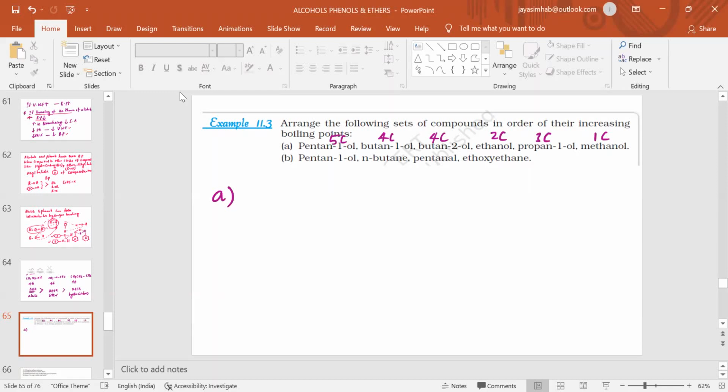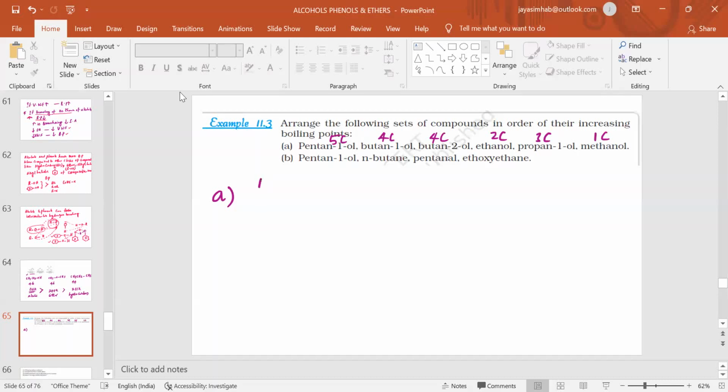As we know, in straight chain alcohols, if the number of carbon atoms increases in the hydrocarbon attached to the hydroxyl group, then the boiling point of the respective alcohol with more carbons will increase. So which will come last? The one with the smaller hydrocarbon chain will come first, because it is asking for increasing order.